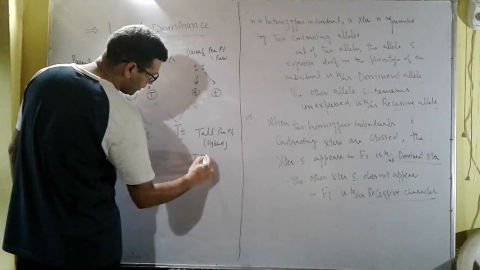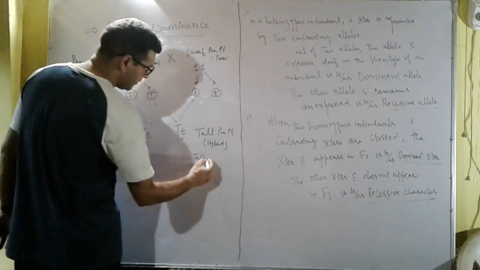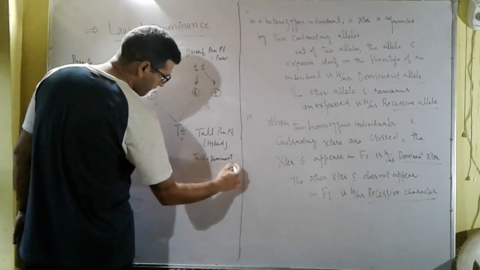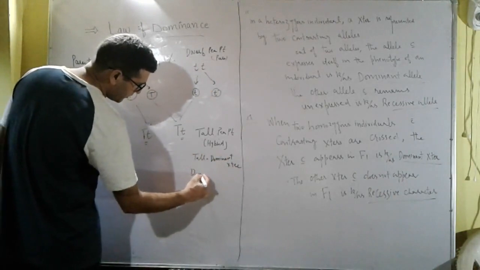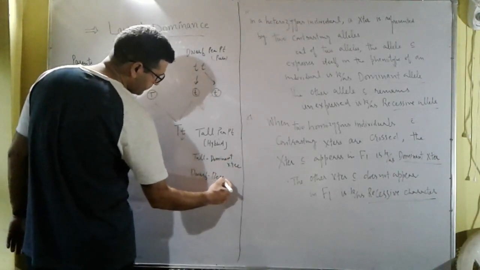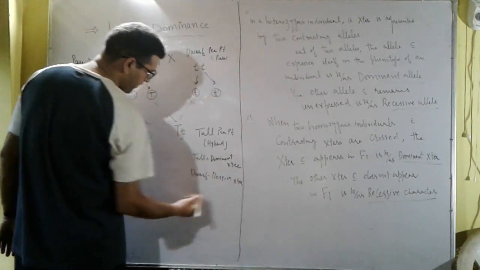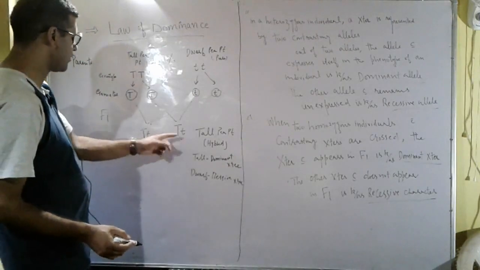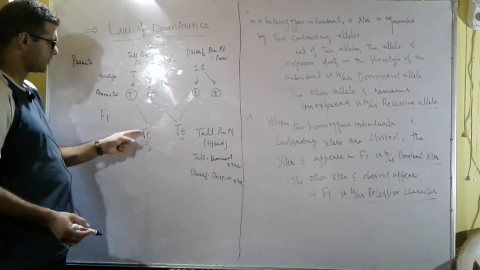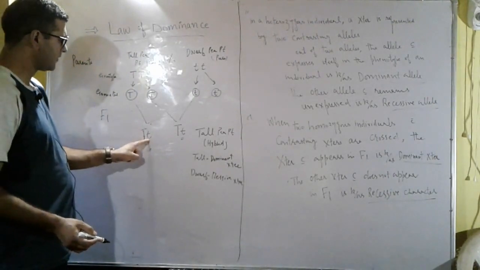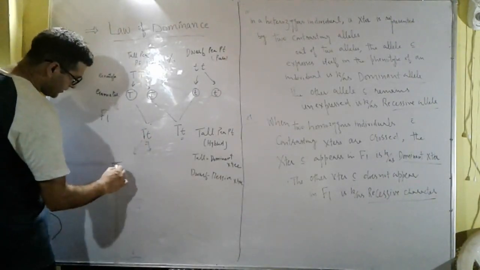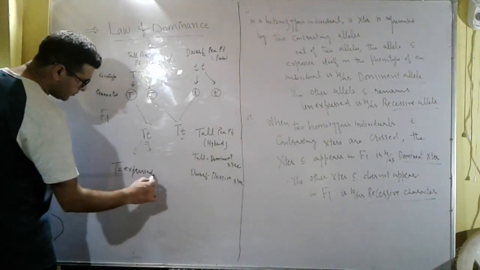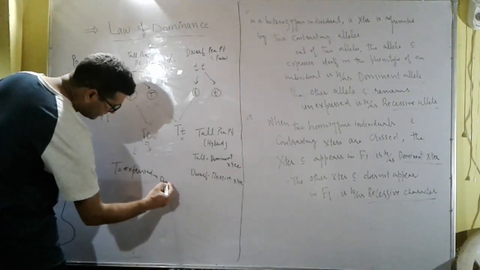Because tall has appeared in the F1 generation, tall is the dominant character, and dwarf is the recessive character. Same is the case here. This is a heterozygous or hybrid individual. Only one allele has expressed itself, that is capital T, and the other has remained unexpressed. So capital T is expressed, and so it is the dominant allele.